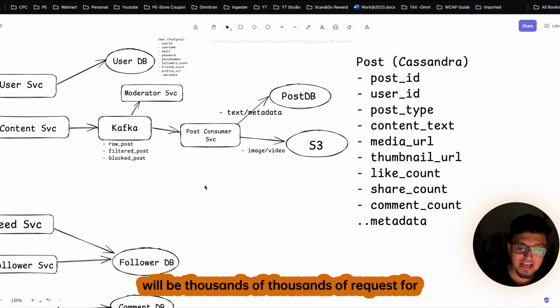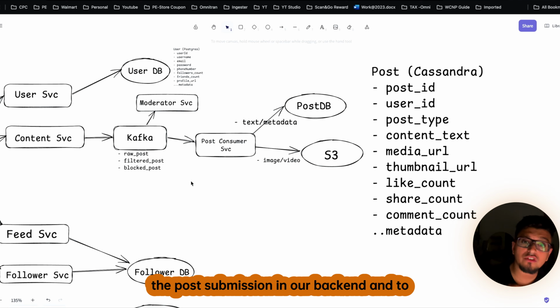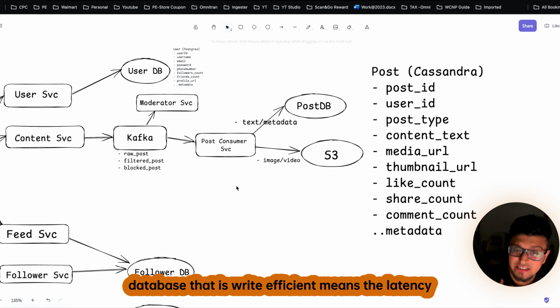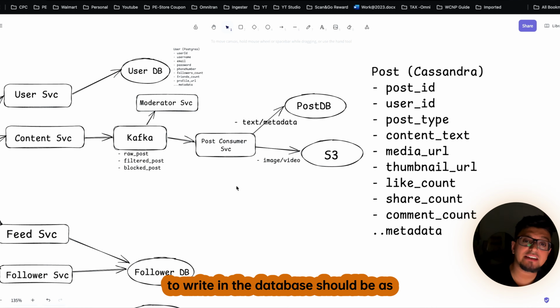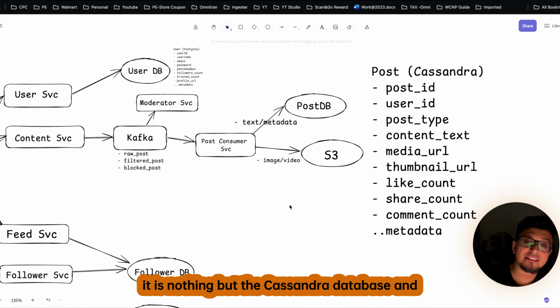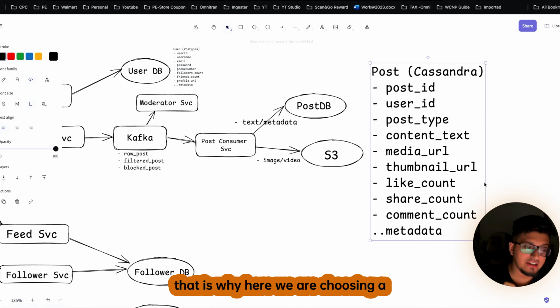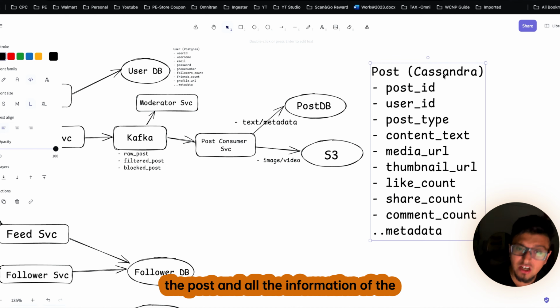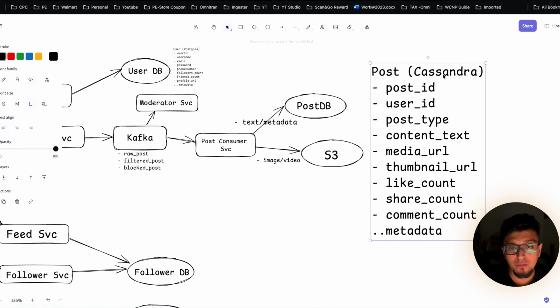here, if you understand, there will be thousands of requests for the post submission in our backend, and to handle that amount of load, we need a database that is write efficient. Means the latency to write in the database should be as nominal as possible, and the database that supports it is nothing but the Cassandra database. And that is why here we are choosing a Cassandra database to save all the metadata of the post and all the information of the post.